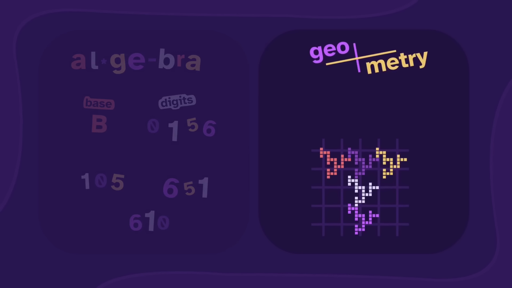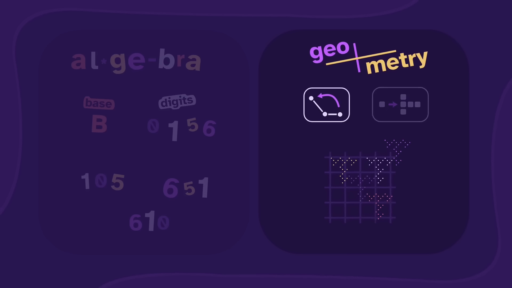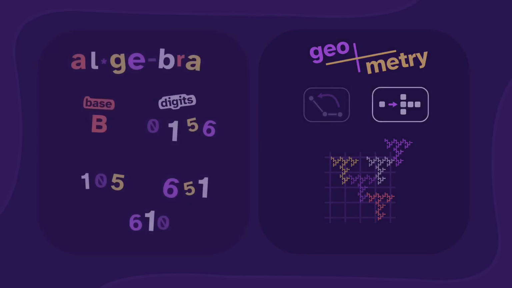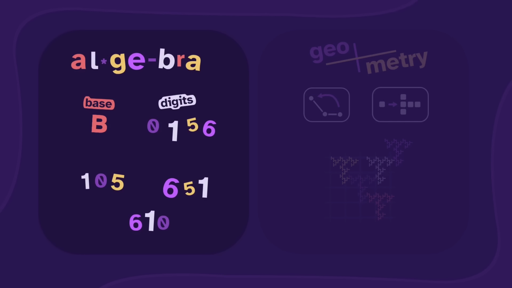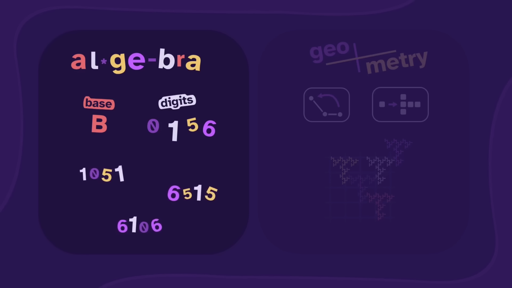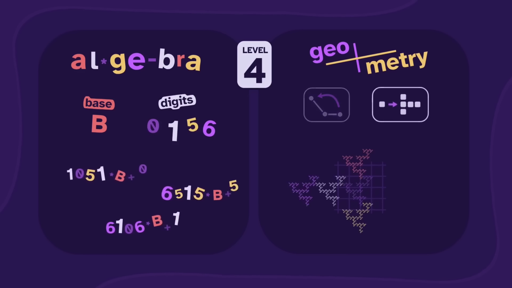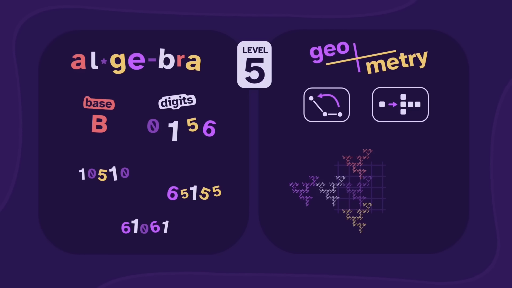For geometry, this shape has a transformation rule and a replication rule. So to upgrade, we just apply each rule. And then in algebra, we have 3-digit numbers, and we can upgrade them by multiplying by the base, then adding a digit to get 4-digit numbers. So now both systems are at Level 4. And if we apply those rules again, then they upgrade to Level 5!